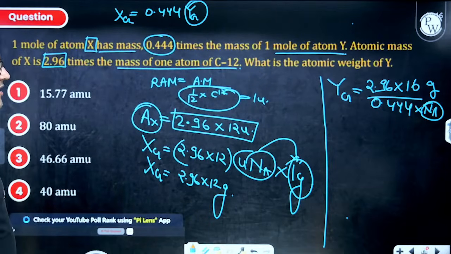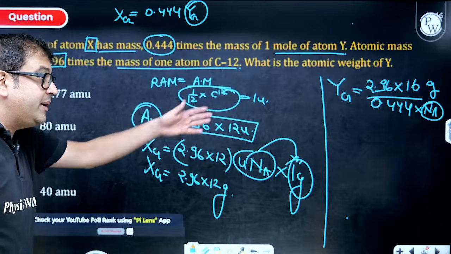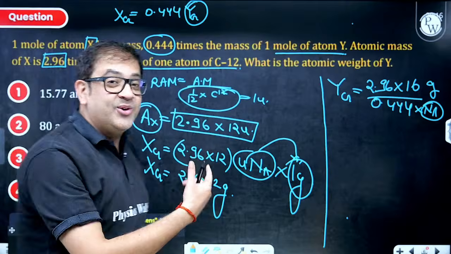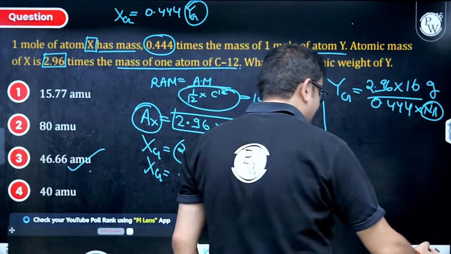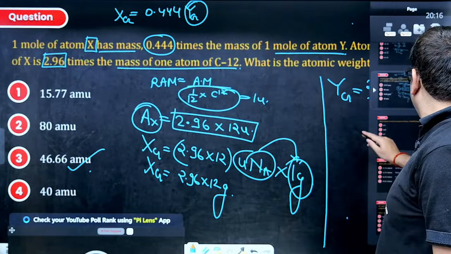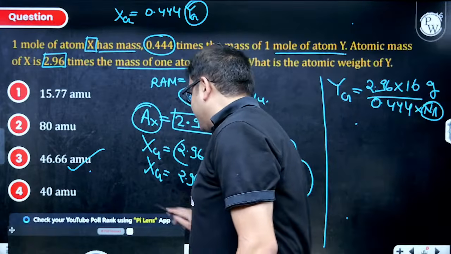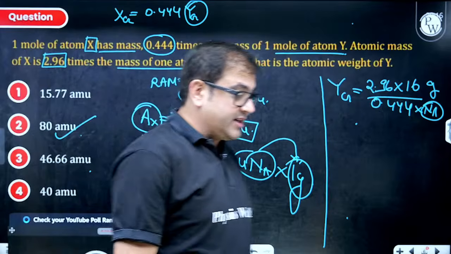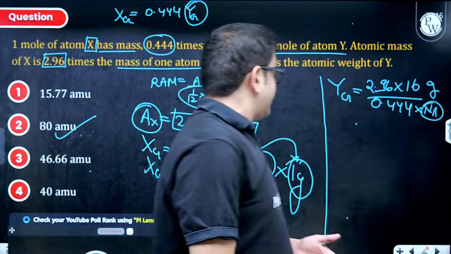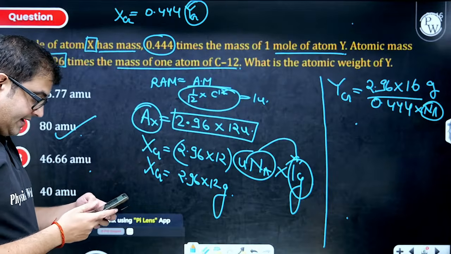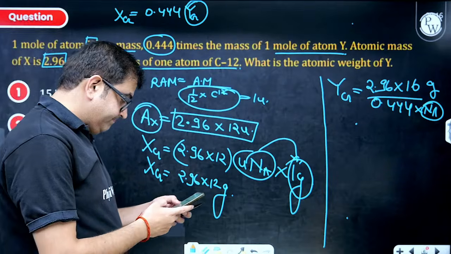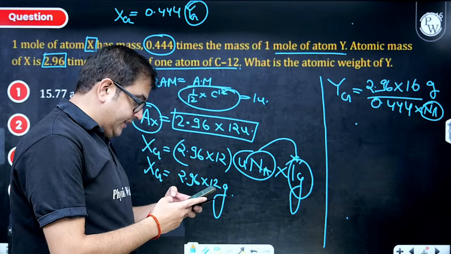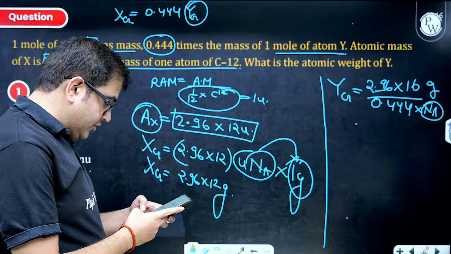Definitely, sir, this becomes very difficult to solve. Beta, if you just solve it, you will get somewhere around it. Sir, it is not going to cancel very easily. So I guess if you just solve it. Okay, it is coming to 80, beta. I'm sorry, you have to solve it in that case. So let us solve it, because it is coming out to be 80 U. Let us solve this, everybody, quickly. It is 2.96 multiplied by 16 divided by 0.44.